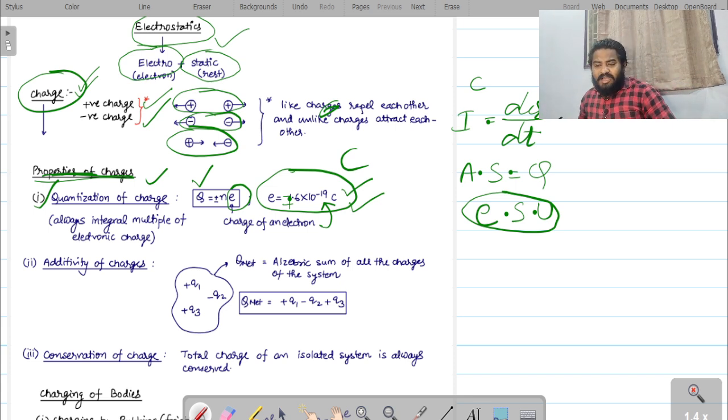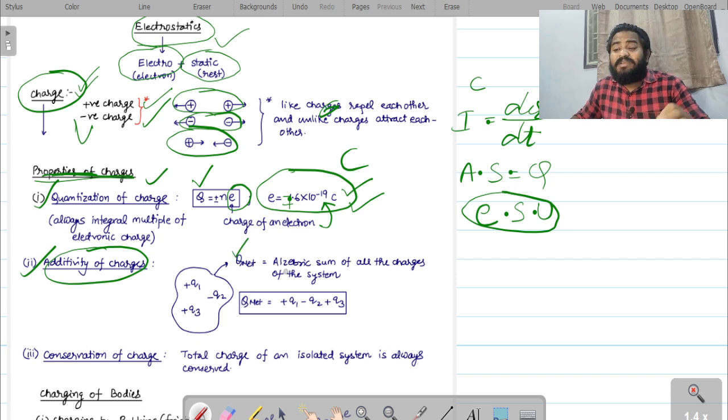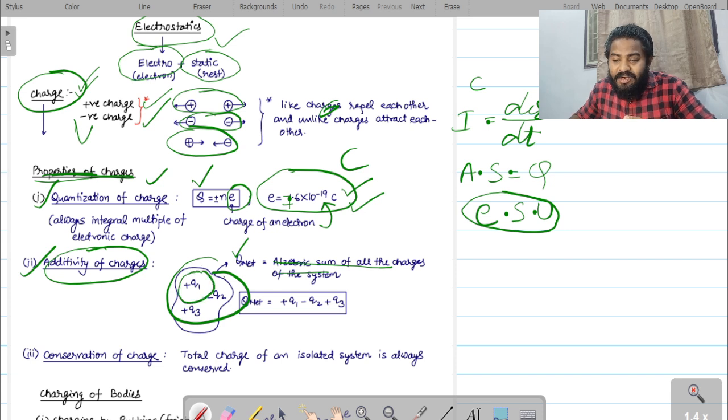Clear. Coming to the next one, additivity of charge. If you observe, the second property of charge is additivity of charge. Additivity in the sense of adding, right? Q net, the total net charge, is nothing but the algebraic sum of all the charges of the system. If you take any system, in that system there is a certain amount of charge, plus q1, minus q2 and plus q3.